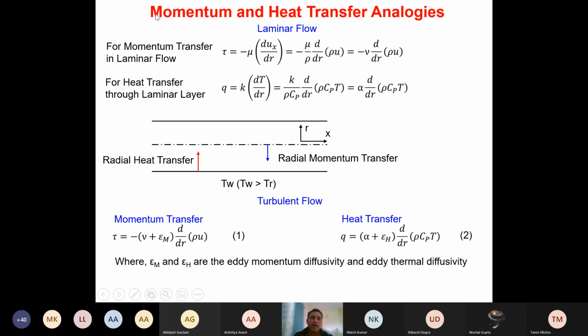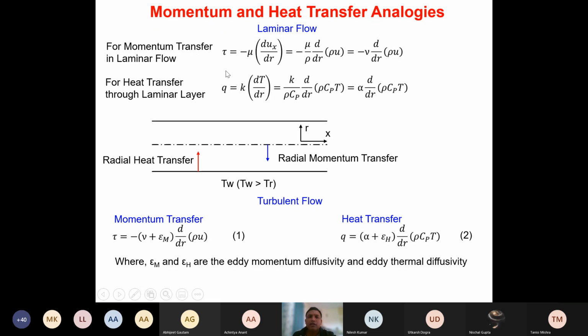Let's look at the analogy a little bit in more detail here. The momentum transfer you can represent using Newton's law of viscosity, which is given here. Shear stress is given as minus mu dux by dr, where u is the velocity. If you rearrange this equation and divide by rho, mu by rho is the kinematic viscosity, and inside you will get d by dr of rho u.